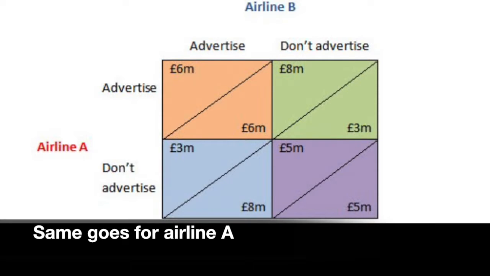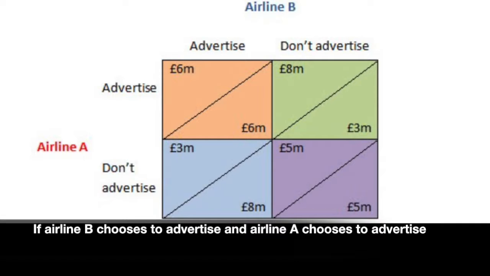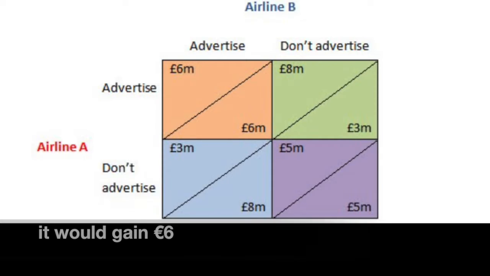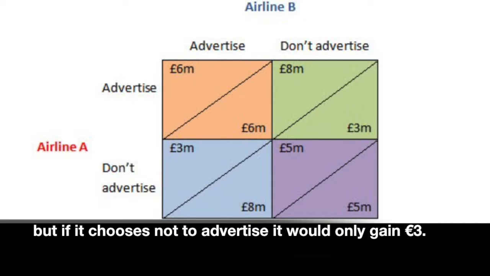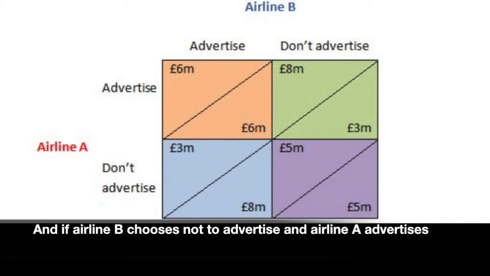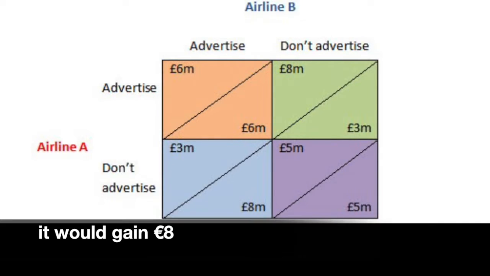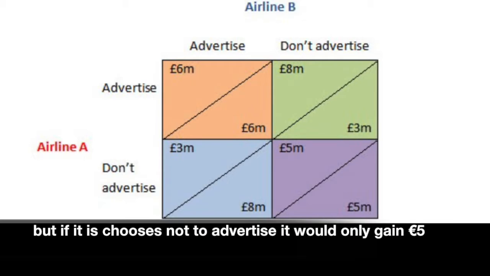Same goes for Airline B. If Airline B chooses to advertise and Airline A chooses to advertise, it would gain 6 euros. But if it chooses not to advertise, it would only gain 3 euros. And if Airline B chooses not to advertise and Airline A advertises, it would gain 8 euros. But if it chooses not to advertise, it would only gain 5 euros.